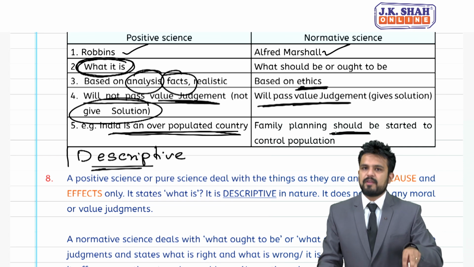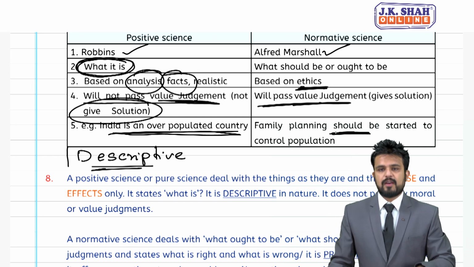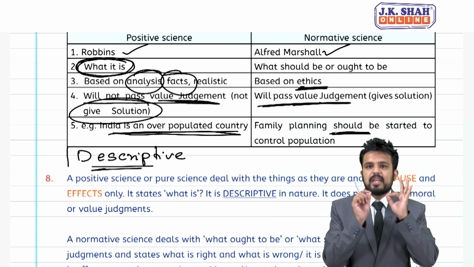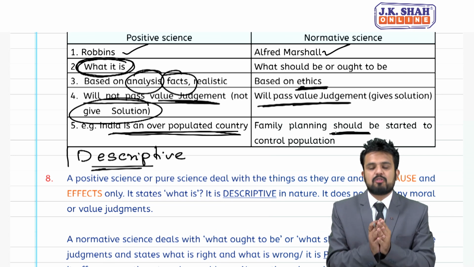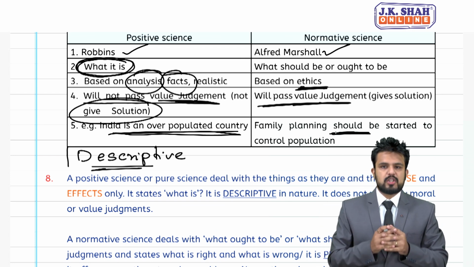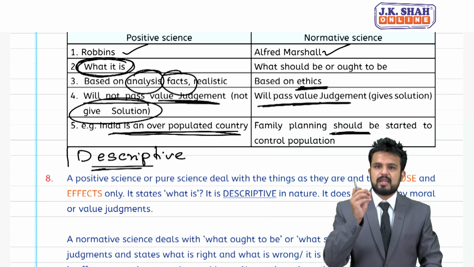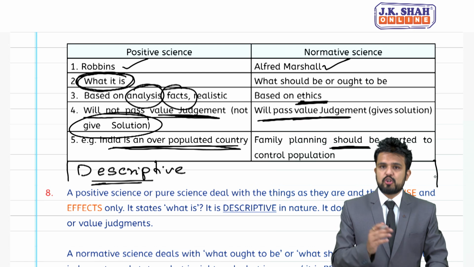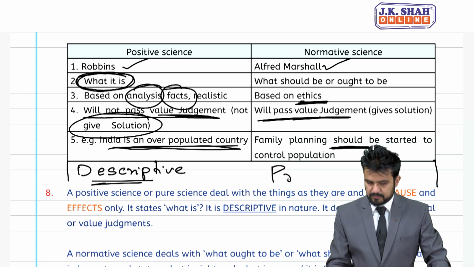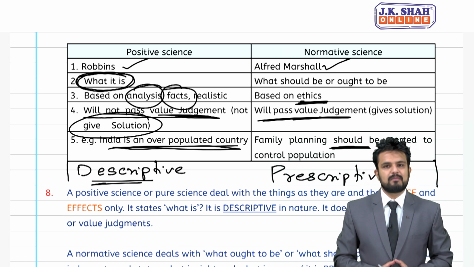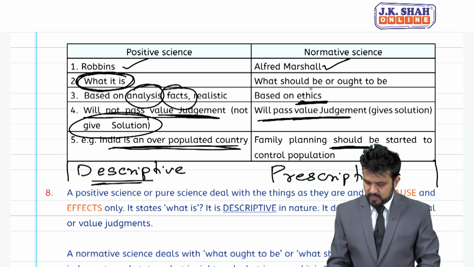I again repeat, if in any given MCQ they ask you to identify which statement is normative science, then in the given statements 99% you will find either should or ought, and that statement will be the answer, and it will be called normative science. And since it gives a solution to the problem, I would say it is prescriptive in nature. So should and ought are the words you have to remember.